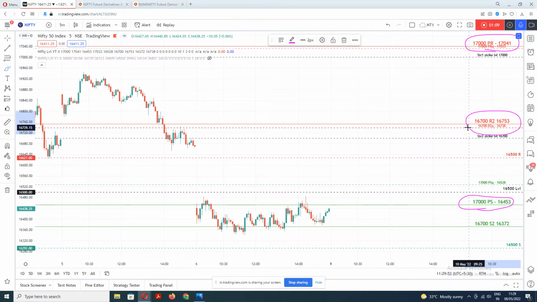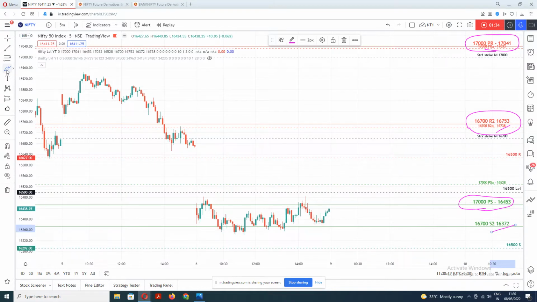The resistance corresponding to 16,700 is 16,753 and the support is at 16,372. So these are the levels that will play a role tomorrow in the intraday session. But there is a possibility that it may be a flat opening, it may be a gap up, or it may be a gap down opening.